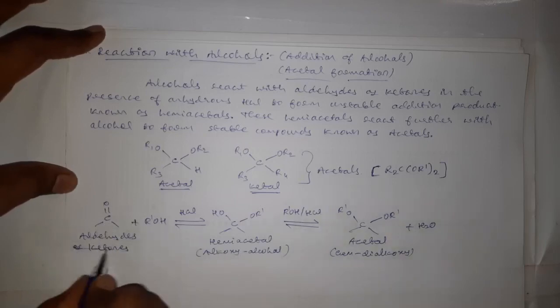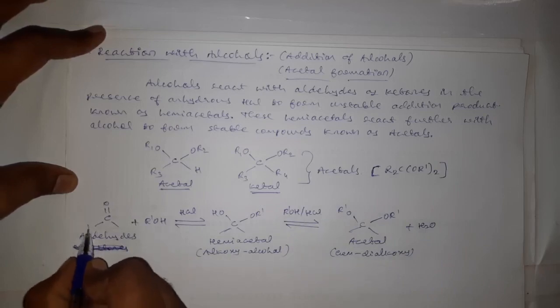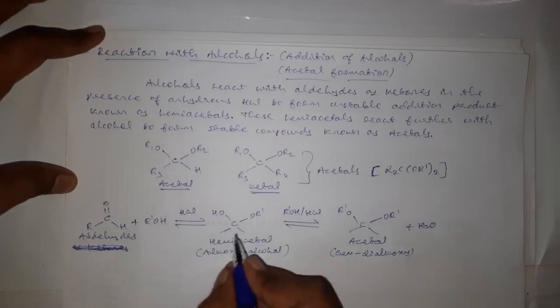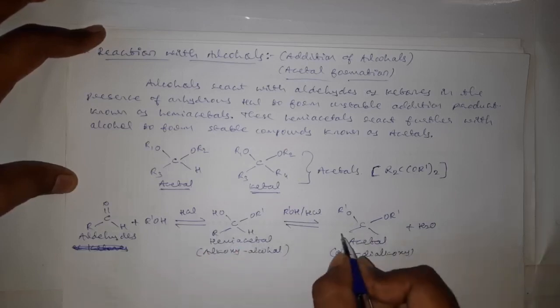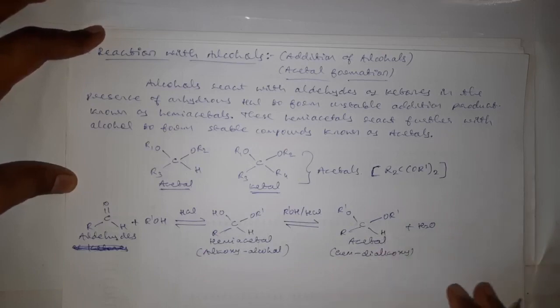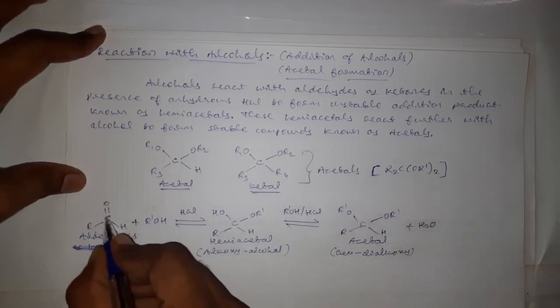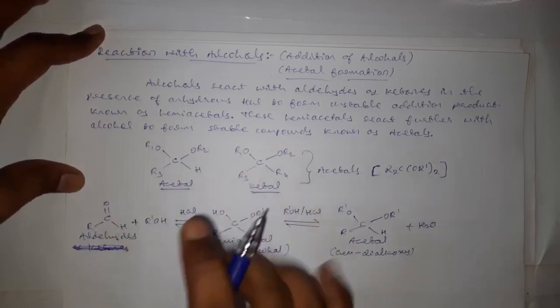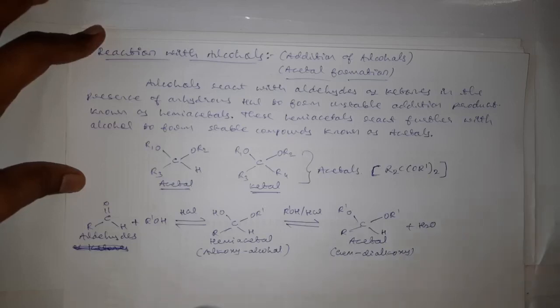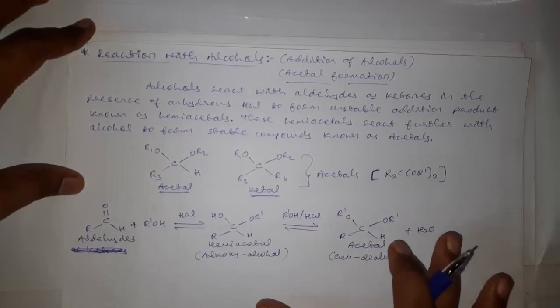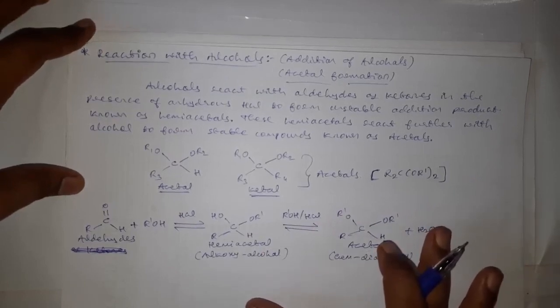Okay, for now, don't get confused, take this one as an aldehyde, R C double bond O H. Okay, here we will get R H, R H. Wherever in this chapter I write C double bond O with single bonds, you should consider either an aldehyde or a ketone. But when writing in the exam, you should mention what those substituents are, whether it is R or R dash or hydrogen. Okay, this is all about the reactions of aldehydes or ketones with alcohols.